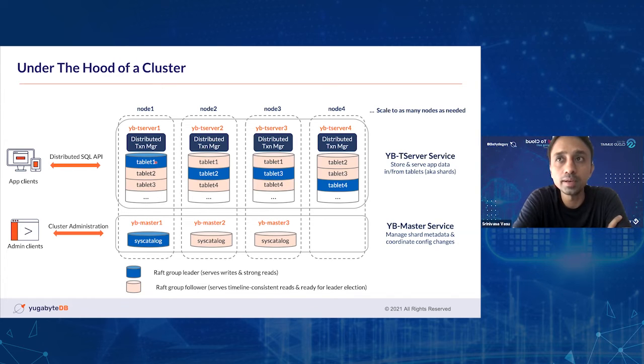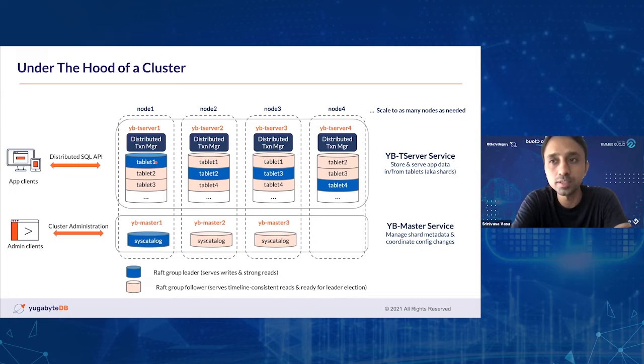And the role of the leader is to look after all of your reads and writes. Essentially, tablet 1 handles all of your reads and writes in a strongly consistent fashion, and at the same time, it ensures that the data gets replicated to the other copies residing in other nodes in the cluster as well. And it follows this Raft consensus protocol.